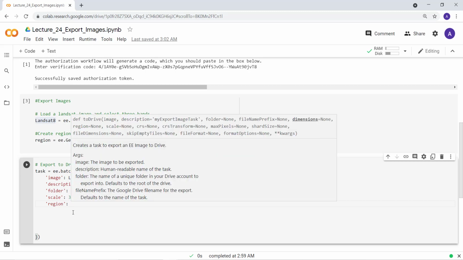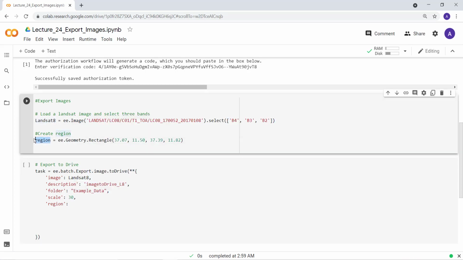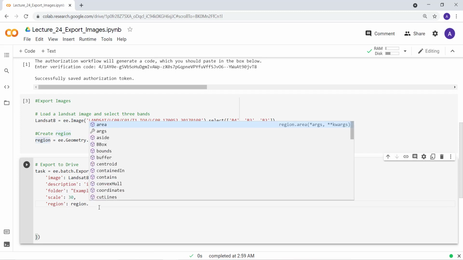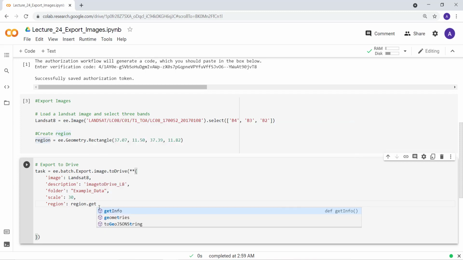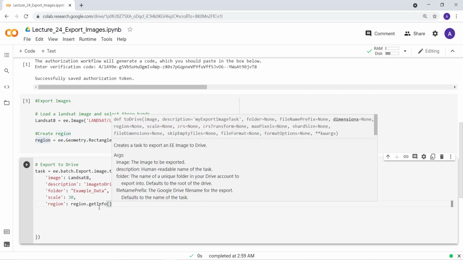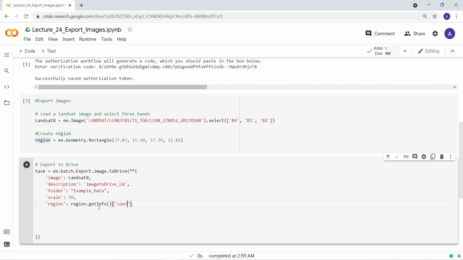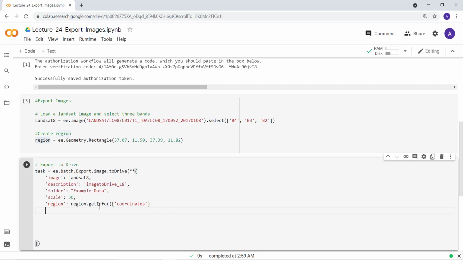I'll just copy this rectangle I've already created, and getInfo, and then coordinates.